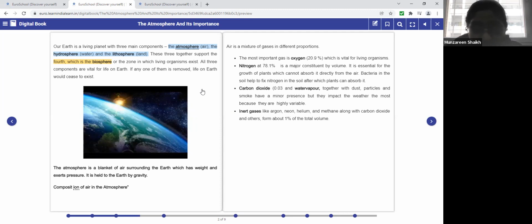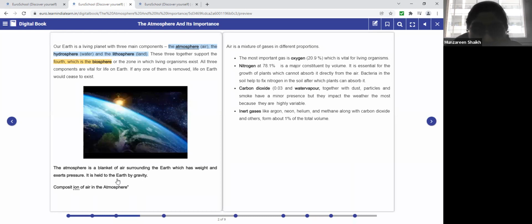The atmosphere is a blanket of air surrounding the Earth, which has weight and exerts pressure. It is held to the Earth by gravity.